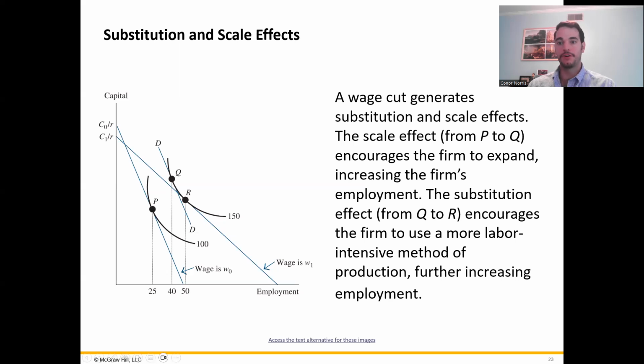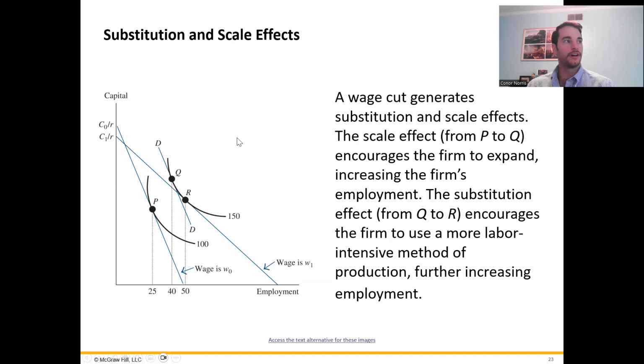So what happens when the firm reduces wages from W0 to W1? The substitution effect can be seen from the move from point P to point R. So going from here to here, now that the firm is paying a lower wage, it means the slope of the wage curve will be shallower. And the firm can move out to a farther isoquant curve, which in this case, this line right here, represents output of 150 units. And that says the firm will hire 50 workers.